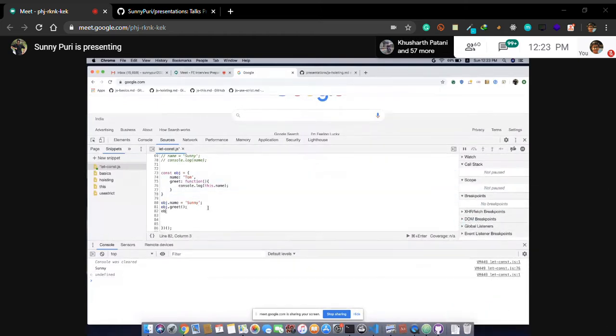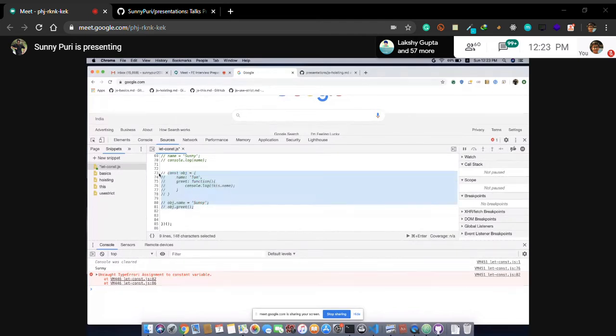If you try to do it, obj is equal to, for example, true, this will throw an error. Assignment is not allowed, but you can change the contents. So when to use const, we should use const for example in case of arrays, for let's say some example.